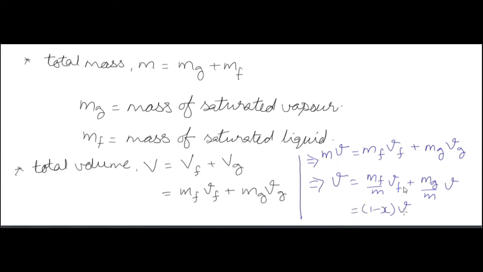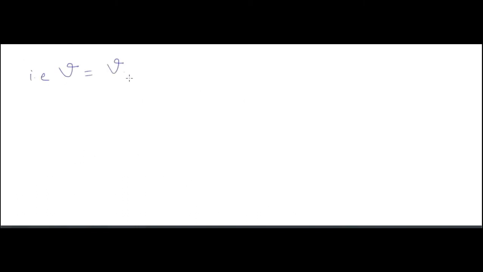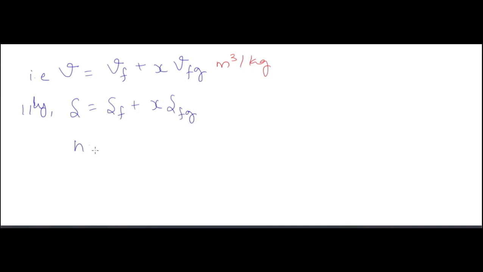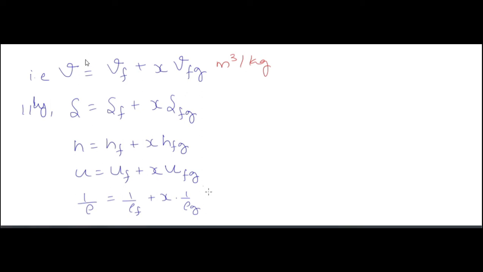So finally we get this for specific volume, or specific entropy, or specific enthalpy, or specific internal energy, or density. This is 1 by rho, because specific volume is nothing but the inverse of density.